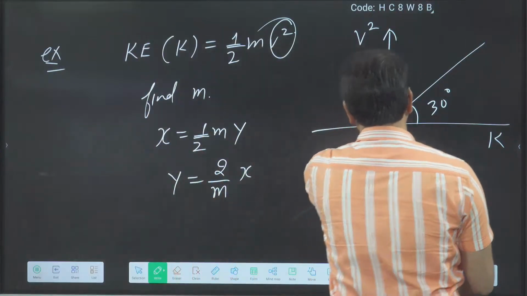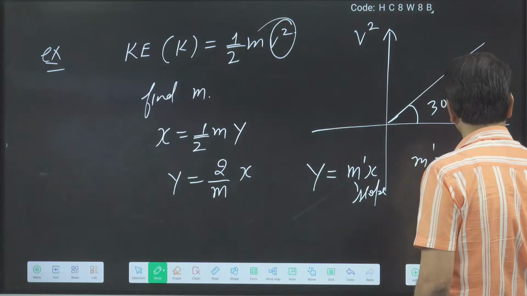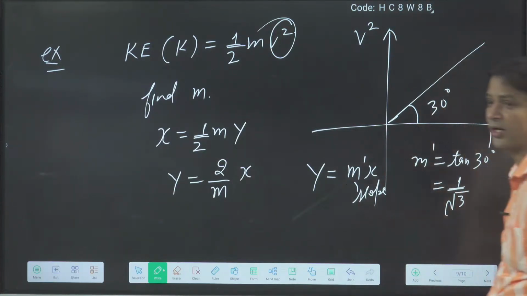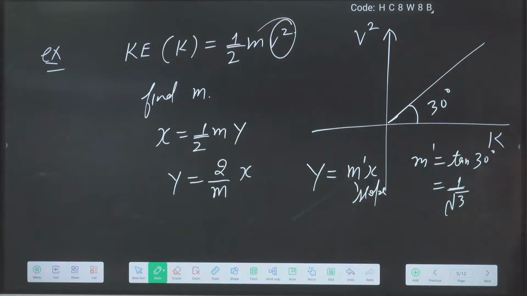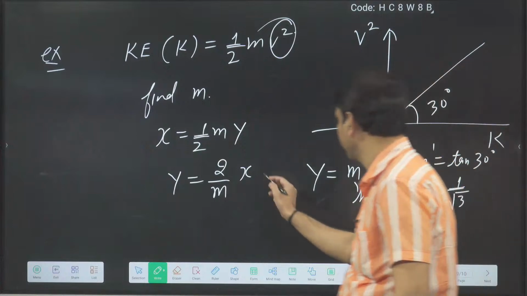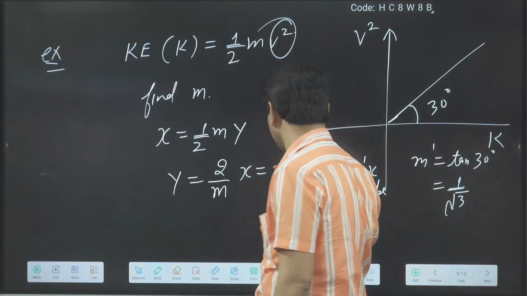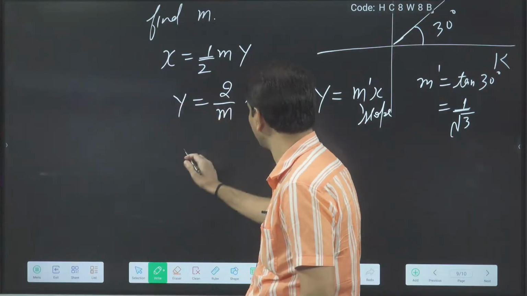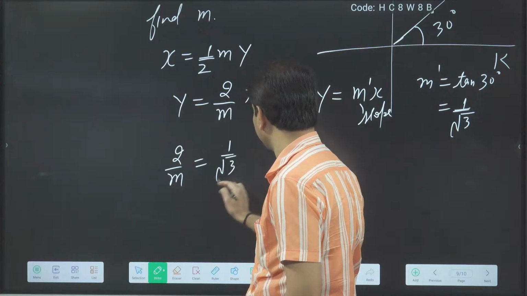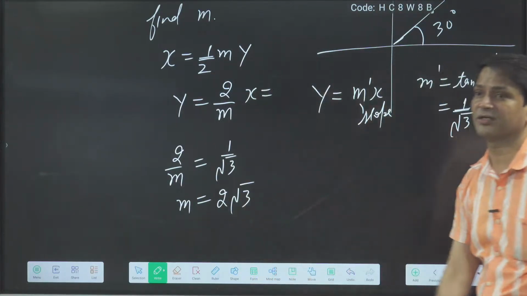What is the slope here? Slope m dash is equal to what? Tan 30. Tan 30 means 1 by root 3. Tan 30 value I think everybody knows, 1 by root 3. Later in trigonometry I will say again. Now put here 1 by root 3. So the slope is 2 by m, and that is equal to 1 by root 3. Then what is the m value you got? 2 root 3. Very good. That is the right answer, 2 root 3.